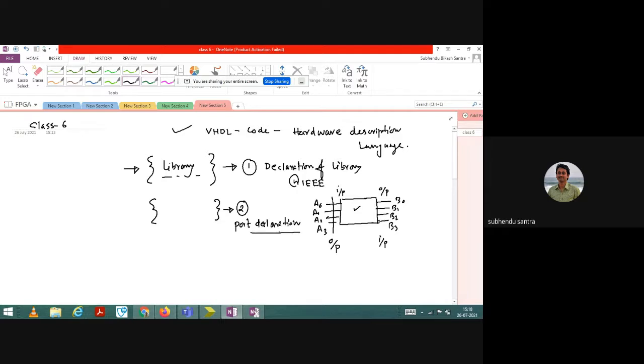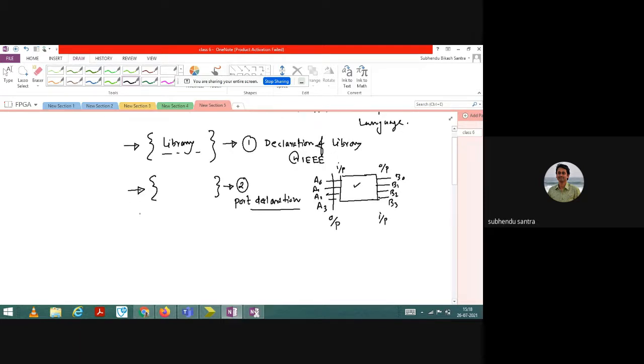Mostly the structure of the programming: first is library. Once library is finished, next go to port declaration. Then if port declaration is over, you have to go to architecture. The third section is architecture.